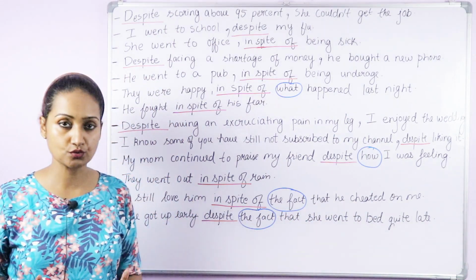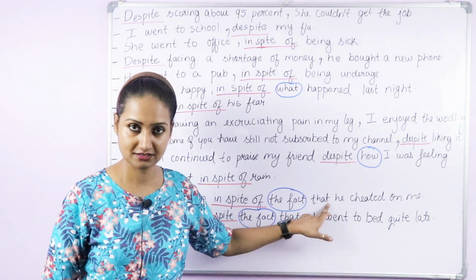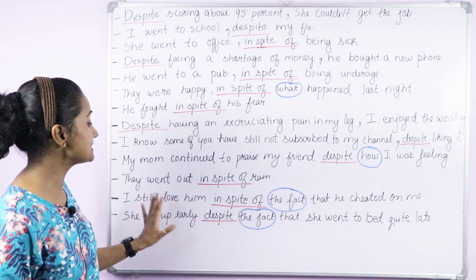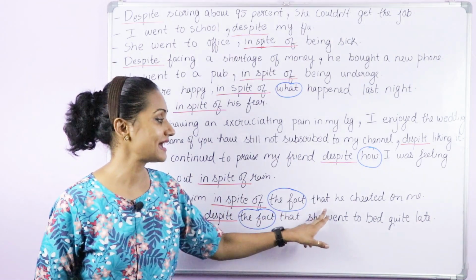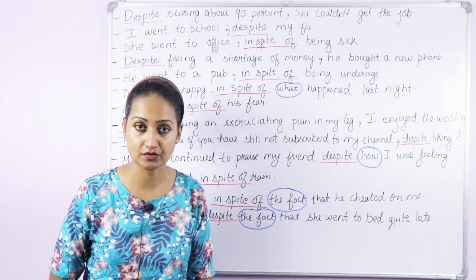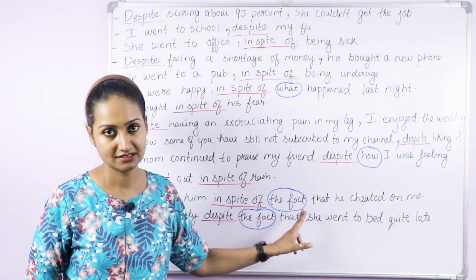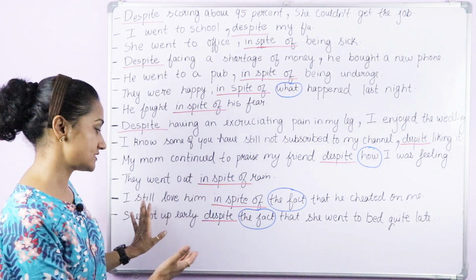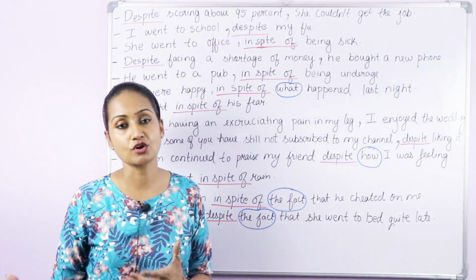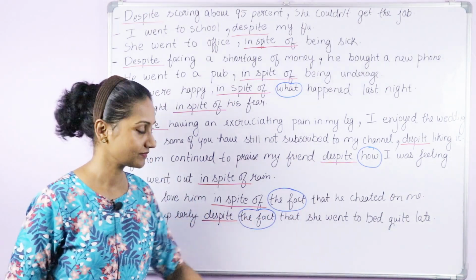Now there is one more rule. If you want to use a clause with that, then you cannot frame a sentence like, I still love him in spite of that he cheated on me. That's incorrect. Grammatically, that is incorrect. So what you have to do is use in spite of the fact. This is what I've done here: I still love him in spite of the fact that he cheated on me. And after in spite of the fact, you can use that.